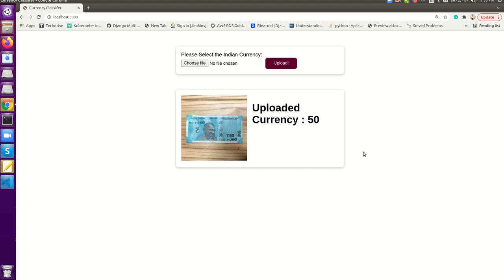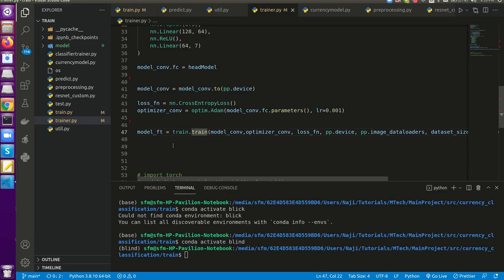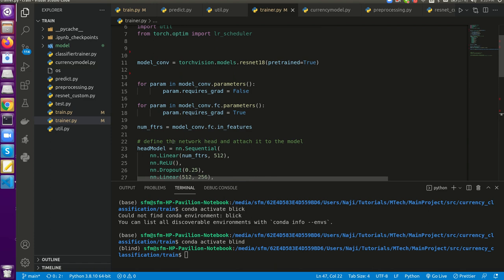So this model is actually trained, and I used a pre-trained model. I used ResNet 50 for training the model. Okay, so I will show you how we can train the model. This is my project, and all of it will be uploaded to GitHub, and you can download it and do the experiments on it.